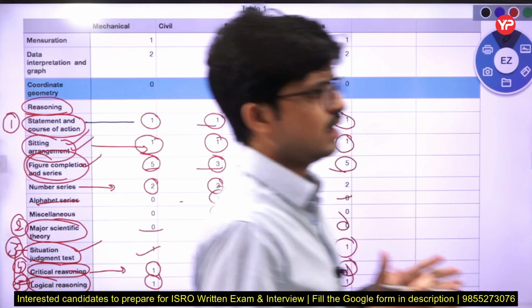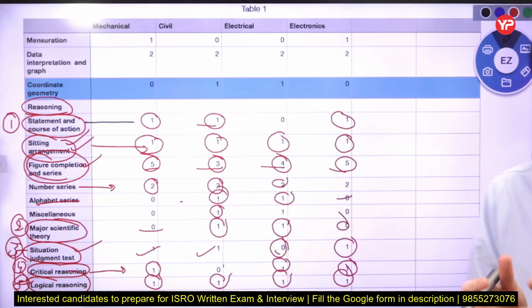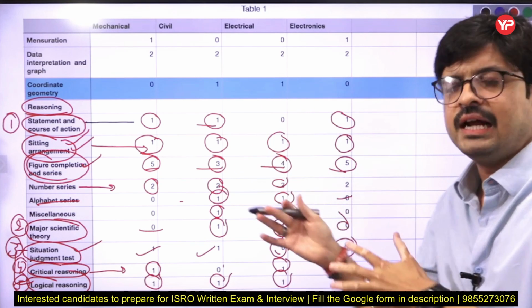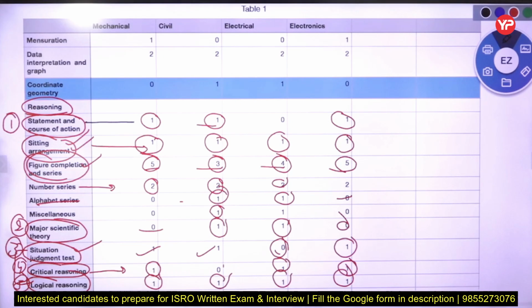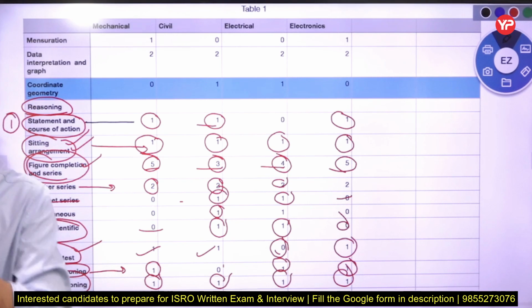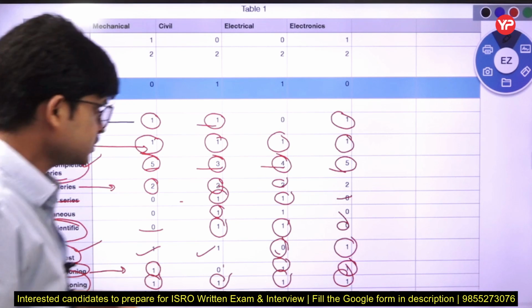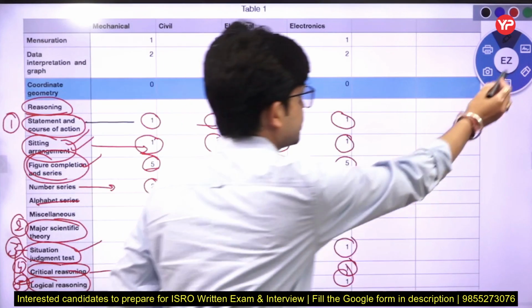Now I will show you which type of questions ISRO put in previous years and which type of questions we have to do, and we will also take some similar questions so that you can practice related to the upcoming ISRO exam. So now let's start with our first question.